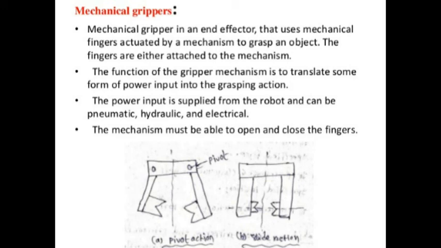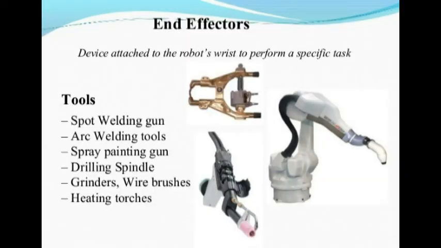Okay, and now tools. The use of a gripper as an effector is limited because it may not be compatible with certain applications like welding, painting, etc. So a robot tool is fastened directly to the robot wrist and acts as an end effector. Tools used with robots include spot welding guns, arc welding tools, spray painting guns, drilling spindles, grinders, etc. So these are the various end effectors used in manufacturing, used in the robot.